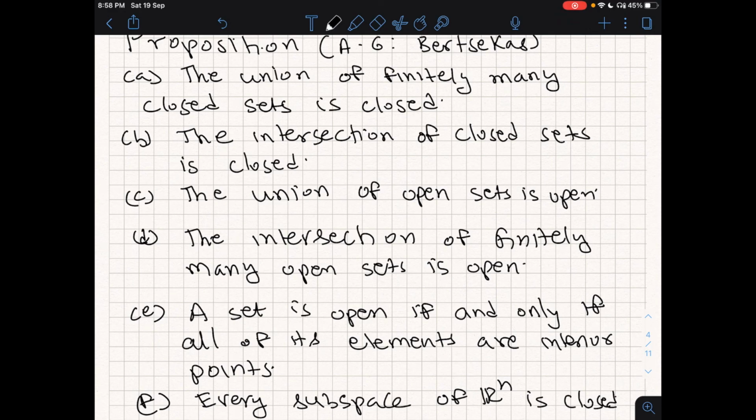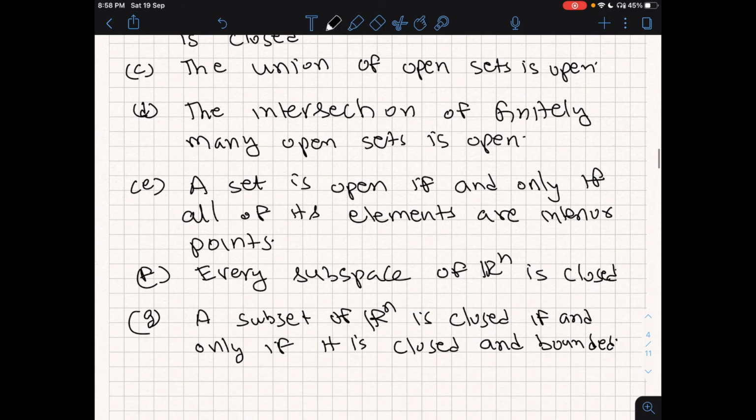The first one is that the union of finitely many closed sets is closed. Second, the intersection of closed sets is again closed. The union of open sets is open. The intersection of finitely many open sets is open. A set is open if and only if all of its elements are interior points.